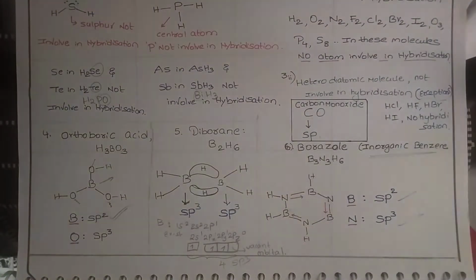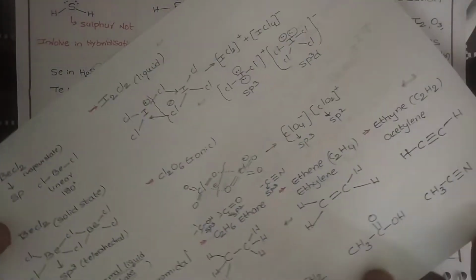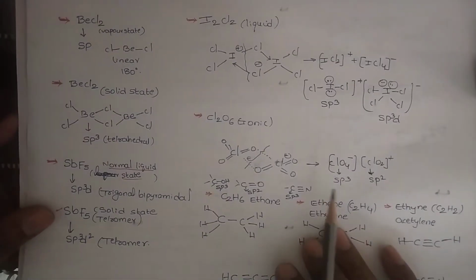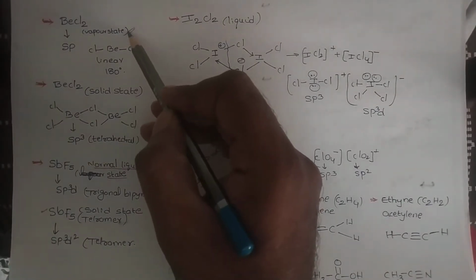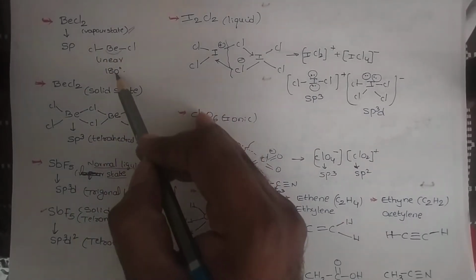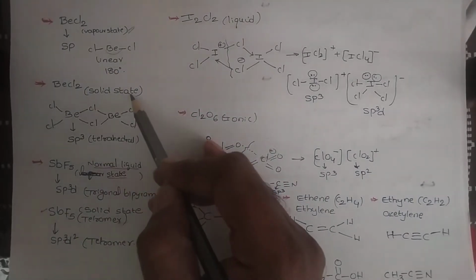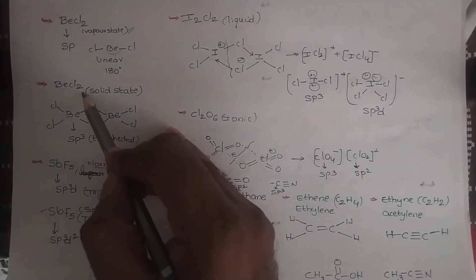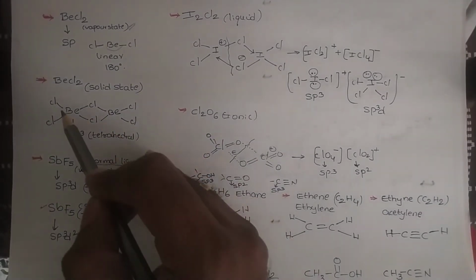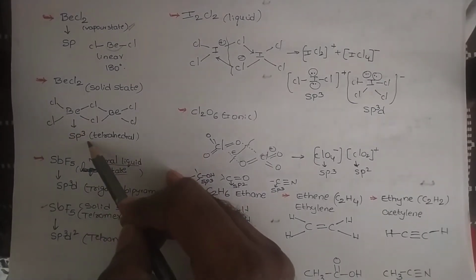Come to the remaining exceptions. Beryllium chloride, we know very well. In the vapor state, keep in mind, beryllium undergoes sp hybridization. The bond angle is 180 degrees and the shape of the molecule is linear. Whereas in the solid state, beryllium chloride exists in a tetrahedral structure like this. In this, beryllium undergoes sp3 hybridization.